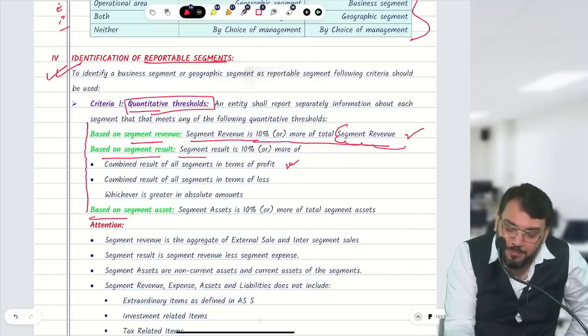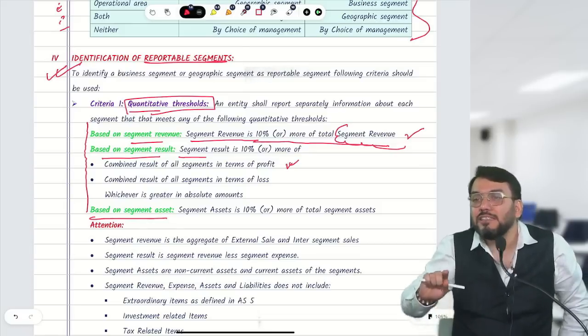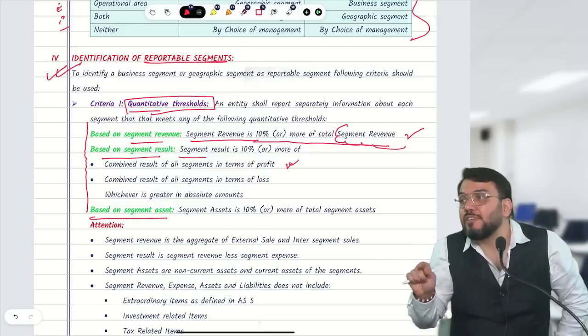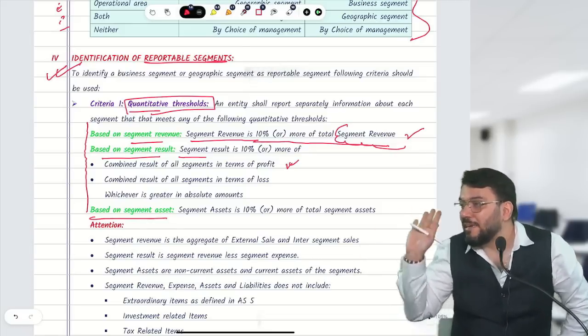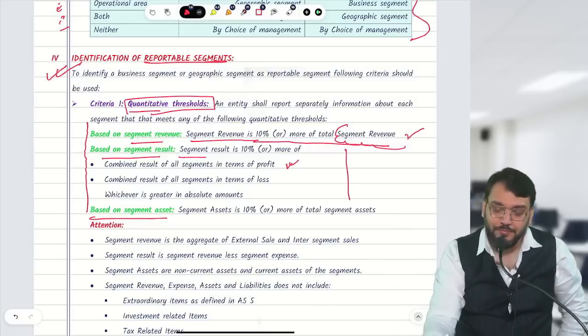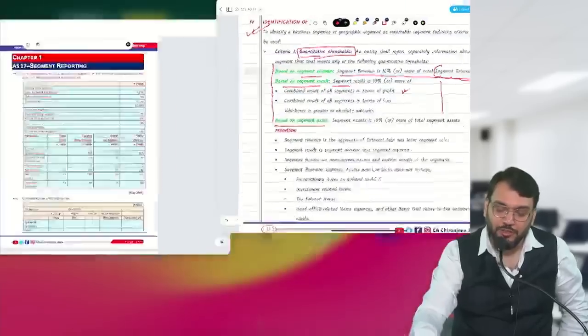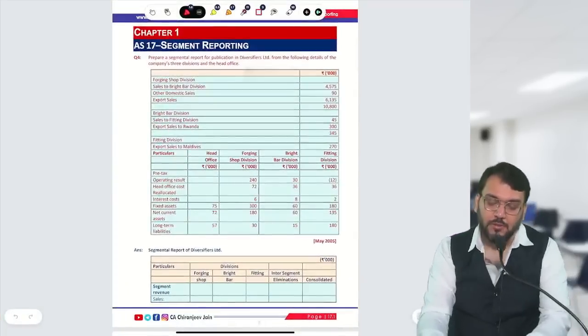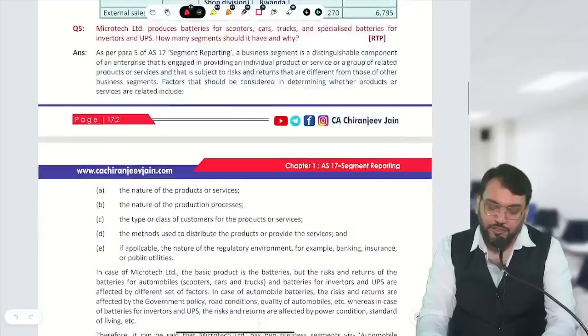Third is based on segment asset. It means any segment whose segment asset is 10% more of the total segment asset. So these are the criteria. Understood? Let me take one question.